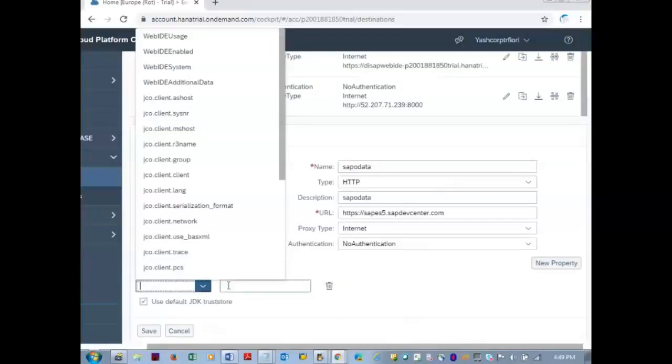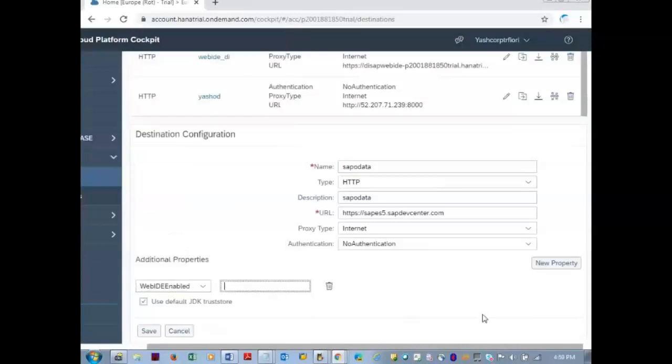Left side, right side. Drop down left side, you'll see Web IDE enabled. You are telling the system, yes, it is enabled. True. Web IDE enabled. You select the key from the drop down and value, you type it manually. Web IDE enabled. True. Another property, Web IDE usage, OData underscore gen.